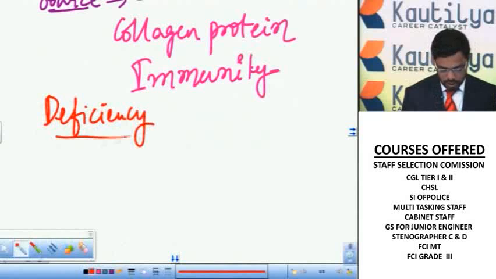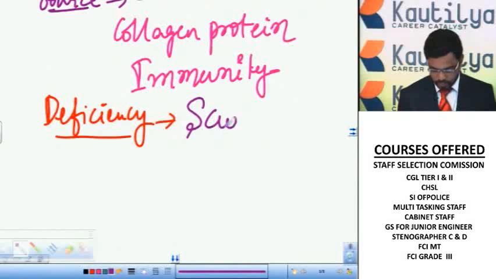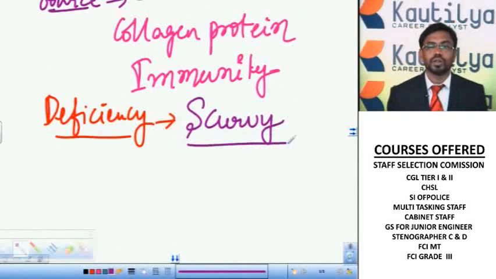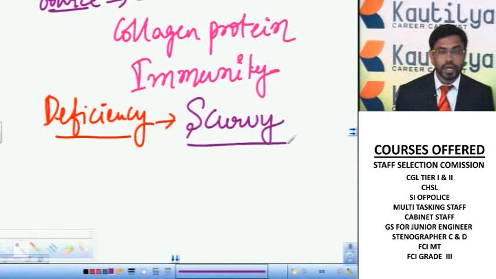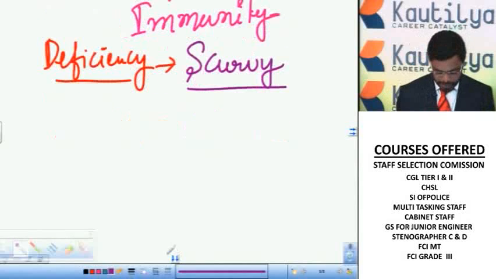So deficiency of vitamin C causes scurvy, in which the immunity decreases, the bleeding occurs from the gums and loosening of the teeth. So these are the main symptoms of scurvy, and the wound healing delays.